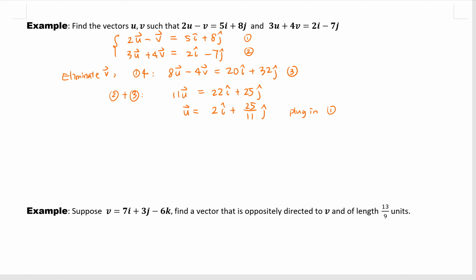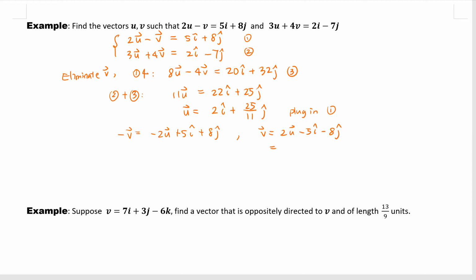If we solve for v first, you can see we can move the 2u to the other side, so it becomes minus 2u, and then we have plus 5i plus 8j, and then multiplying both sides by negative, we get v equals 2u minus 5i minus 8j.